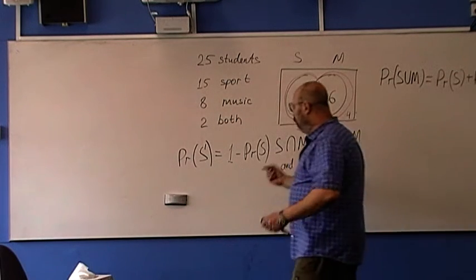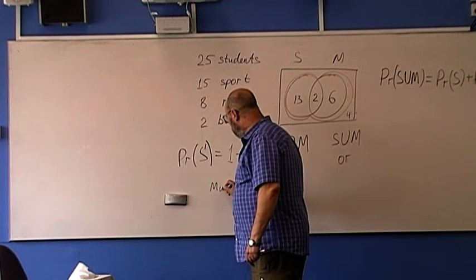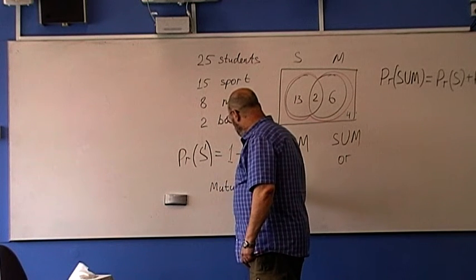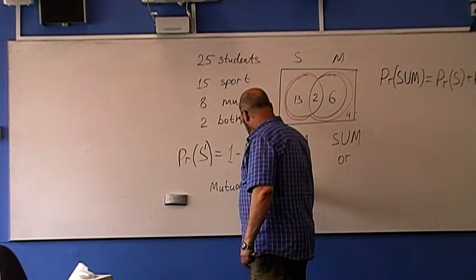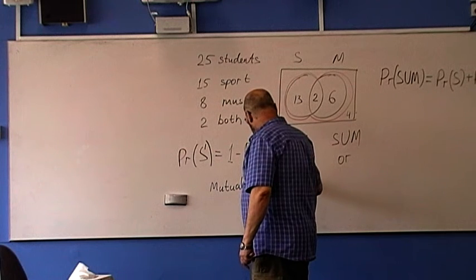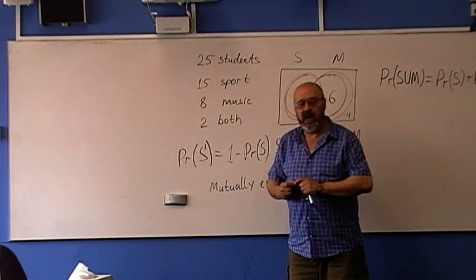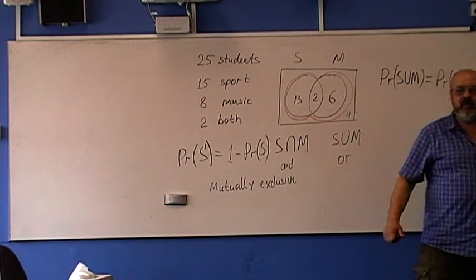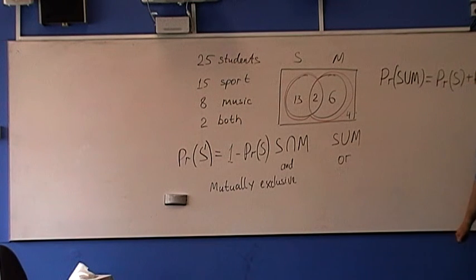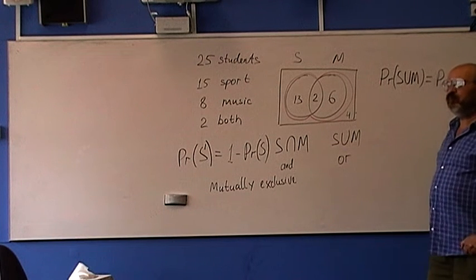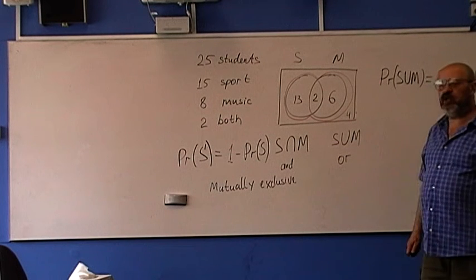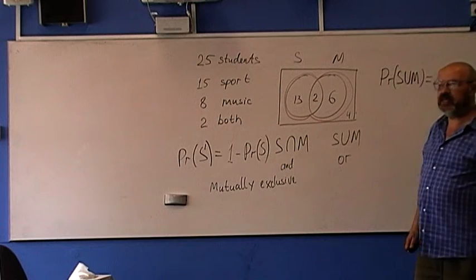Now, mutually exclusive events. When you roll a die, getting a 3 and getting an even number, will they be mutually exclusive? Yes. If you get 3, you don't get an even number. If you get an even number, you don't get 3. You cannot get both at the same time.